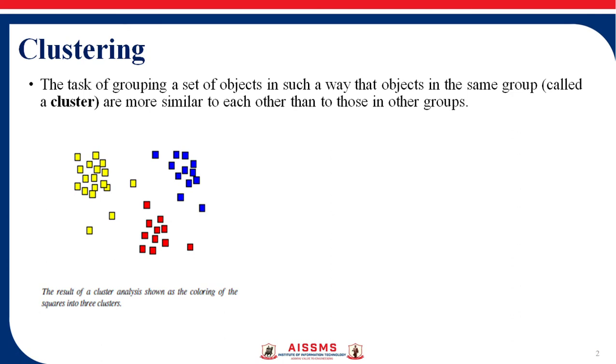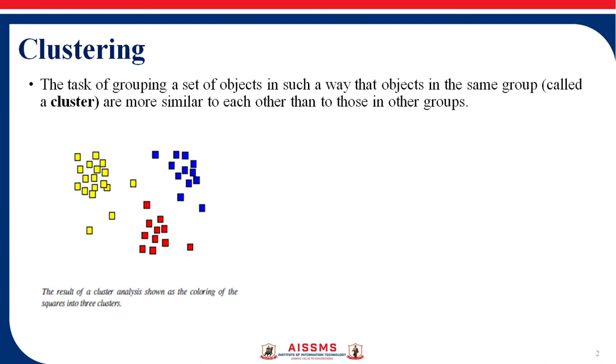Clustering analysis is not a specific algorithm, but a general task to be solved. This can be achieved by various algorithms that differ in their notion of what constitutes a cluster and how to efficiently find them.